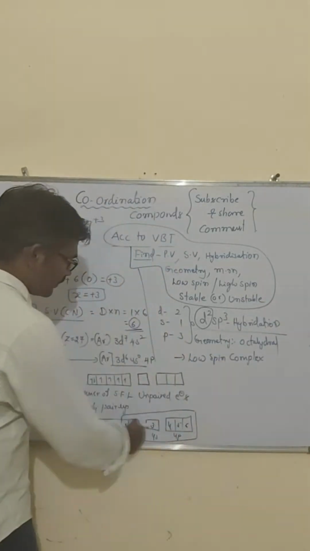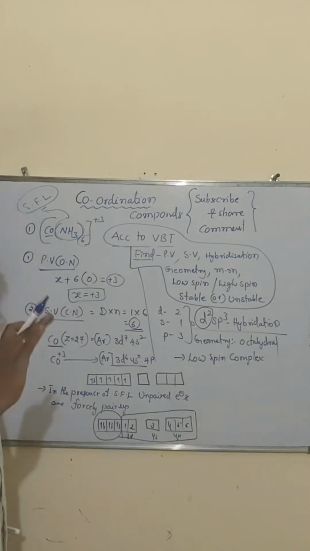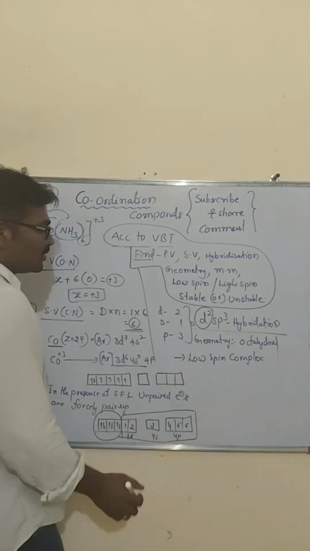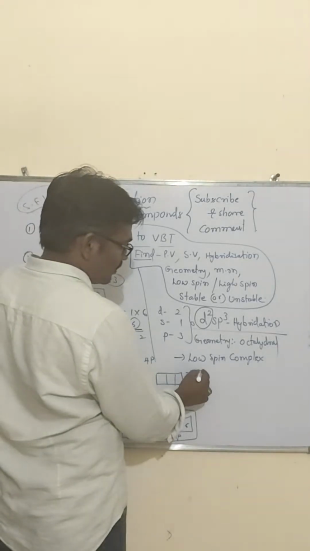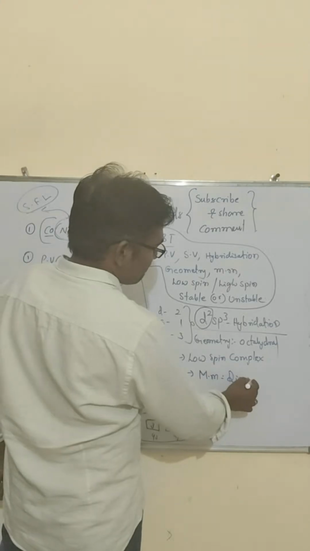After the formation of hybridization, is there any unpaired electrons? Unpaired electrons ఉన్నాయా? All are paired up. So unpaired electrons లేకపోతే then magnetic momentum ఏం చెప్తాం? Diamagnetic in nature.